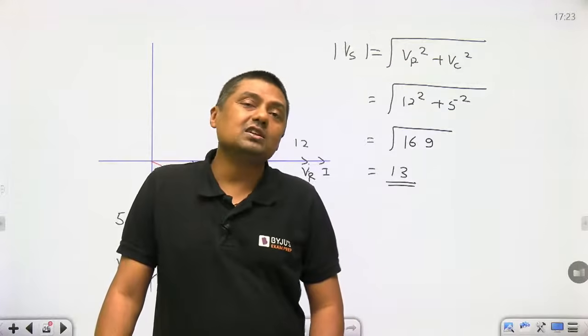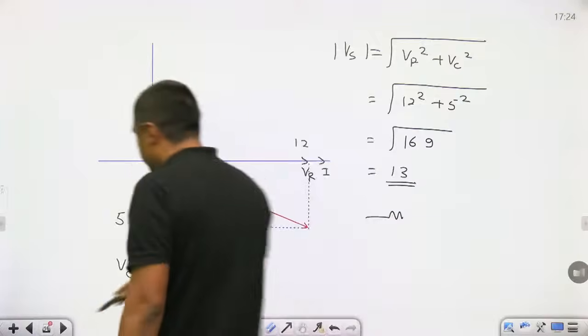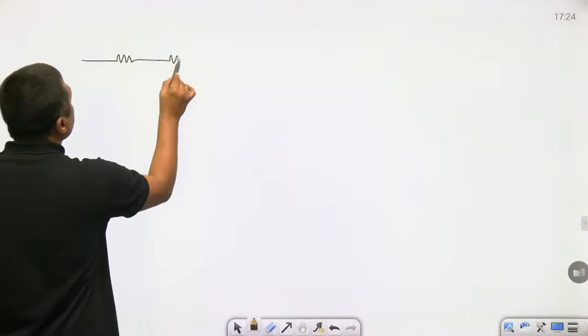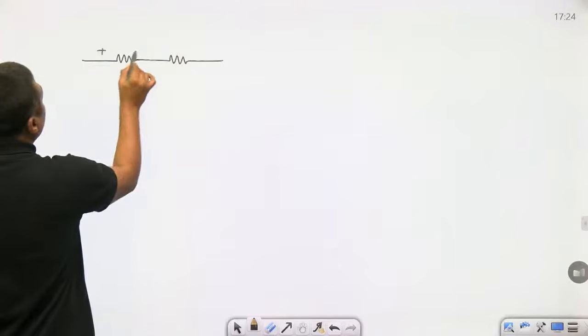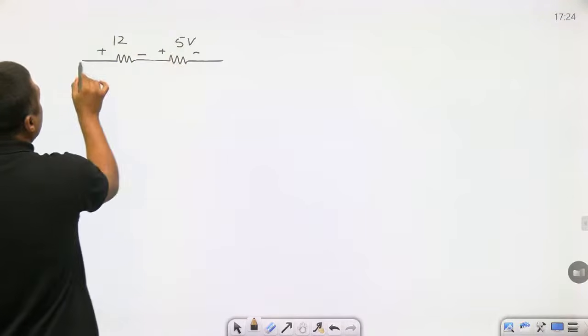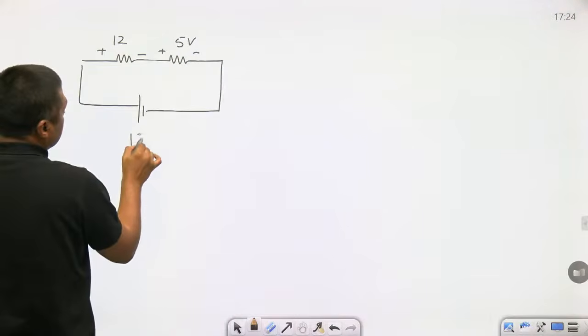17 is not the answer, because it is not just like a resistor, guys. In a resistor, all are in phase. Remember, in a resistor, all are in phase. That's why we are adding. This is the 12 volt, this is the 5 volt. What is the total voltage? 17 volt. Right? This is the 17 volt.